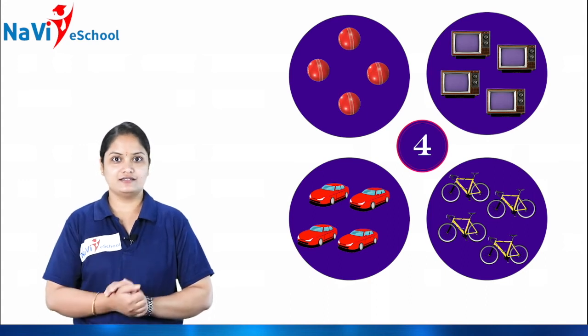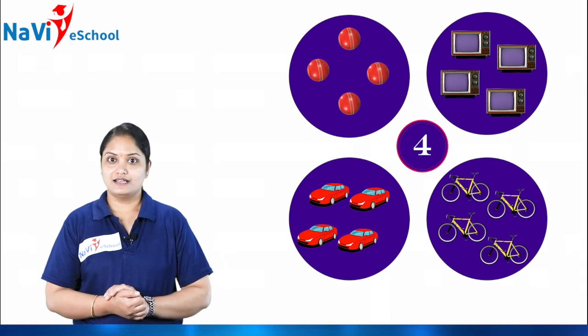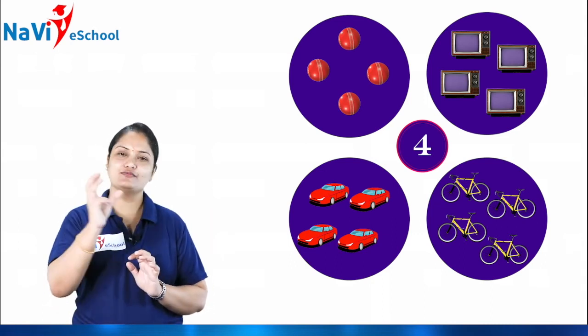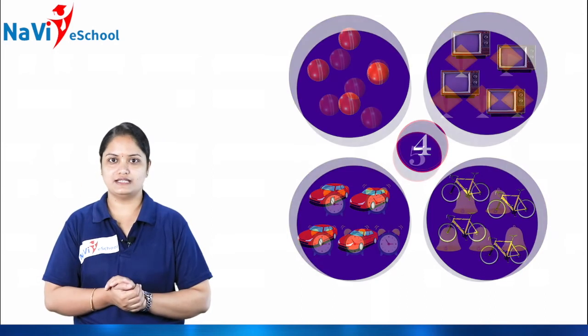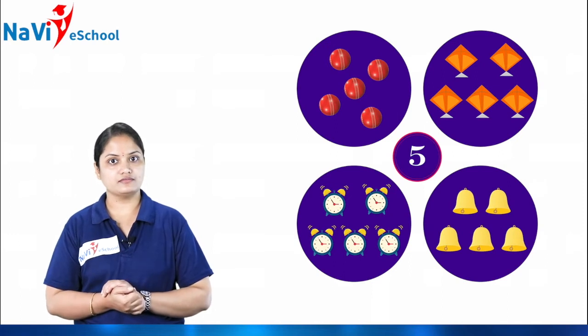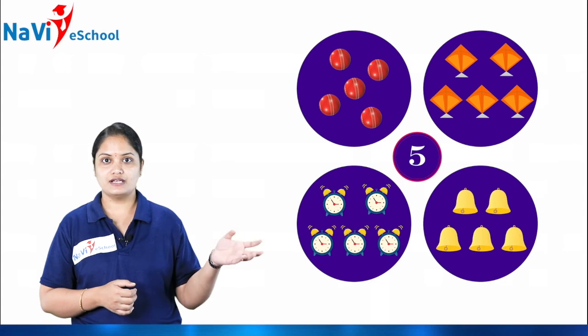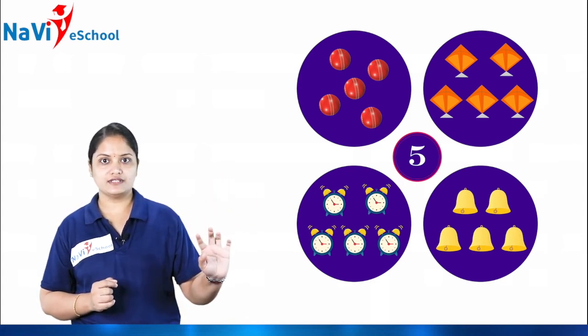So next the number is, see what I have done, to the same balls I have increased 1 more. Here I put 1 more ball to that. How many do you have now? How many balls do you have? Let's start counting. 1, 2, 3, 4. Another one left.